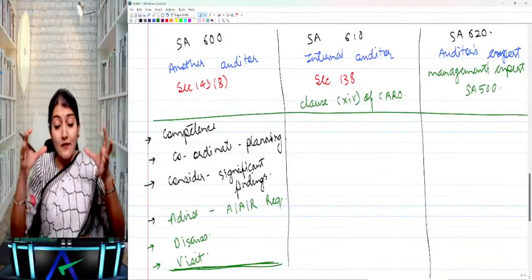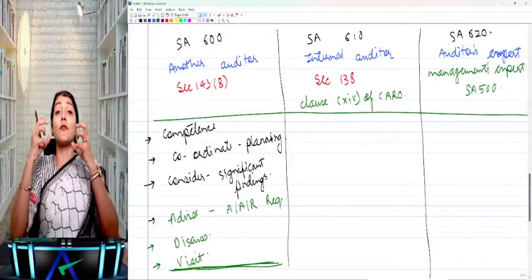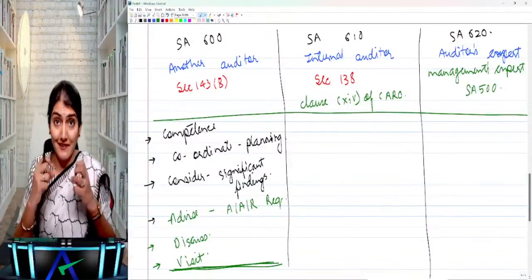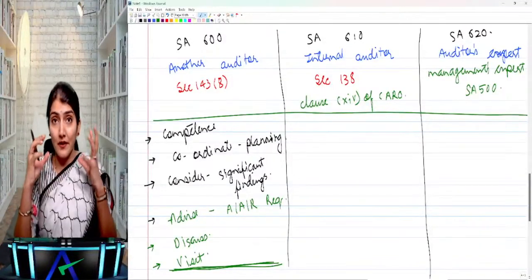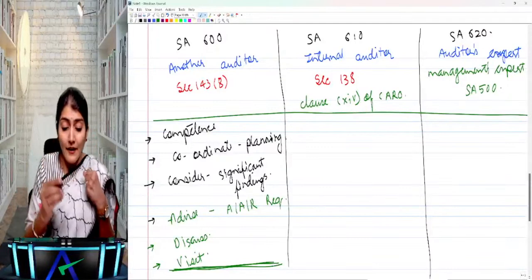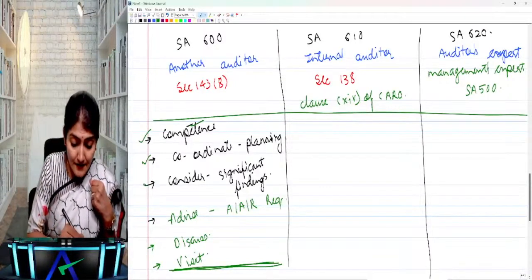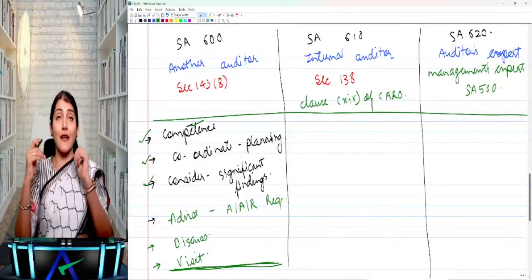Right? So what is this? This is evaluation of the work of the branch auditor, right? This is the evaluation of the work of the branch auditor. Is it clear to all of you? Right? So competence, coordinate, consider, then advise, discuss, and visit.